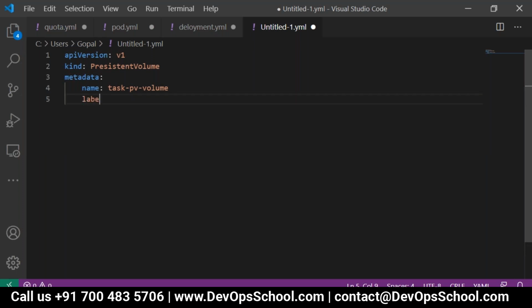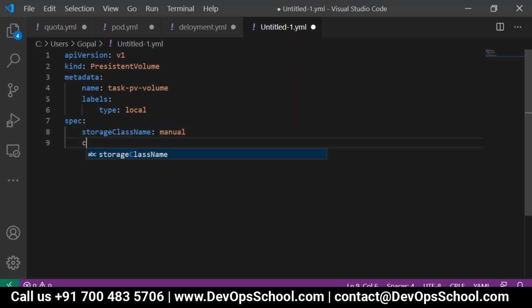Labels, type colon. I'm using a local volume, so I have given the label as local. Now, the specification of that volume. Storage class name, I give the name as manual. Manual storage we are doing.